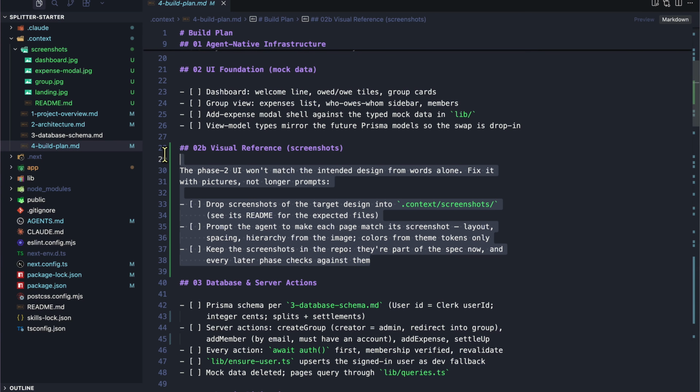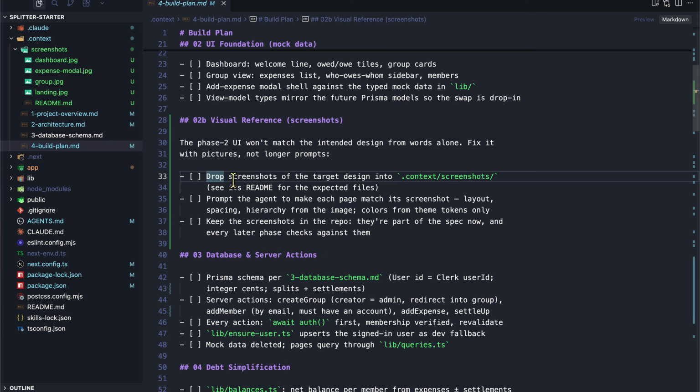So as we do, we have dropped screenshots of the target design, prompt the agent to make each page match its screenshot, and keep the screenshots in the repo. They're part of the spec now, and every later phase checks against them, which is exactly what we want. So let's just copy this, and this will already be in your starter repo, but I just figured this is an important step here right now.